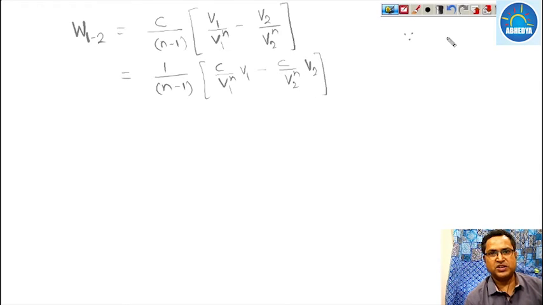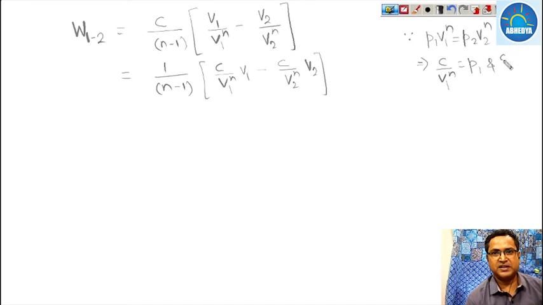Now since P1 V1 to the power n is equal to P2 V2 to the power n, equal to constant, this shows that C upon V1 to the power n is equal to P1 and C upon V2 to the power n is equal to P2.